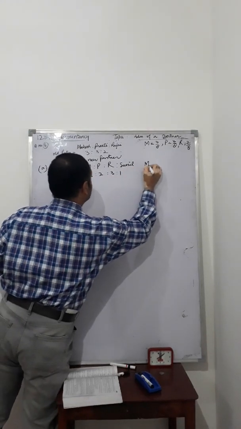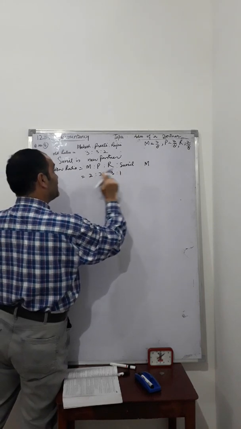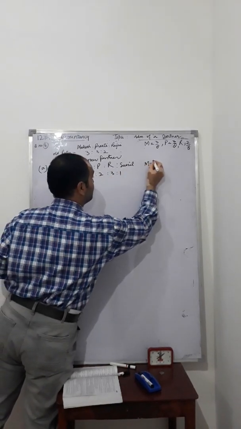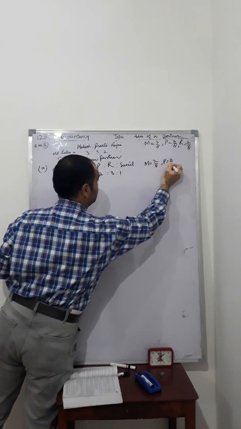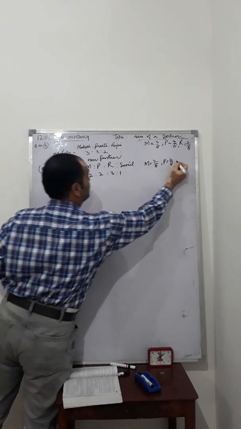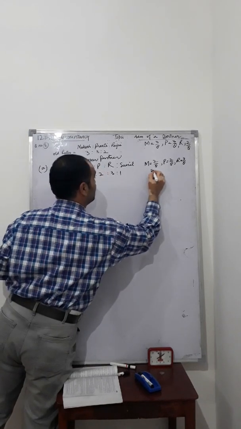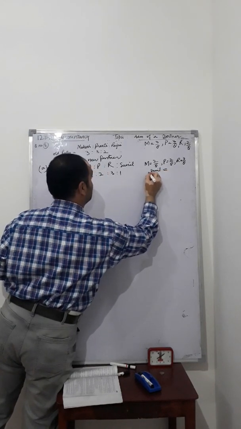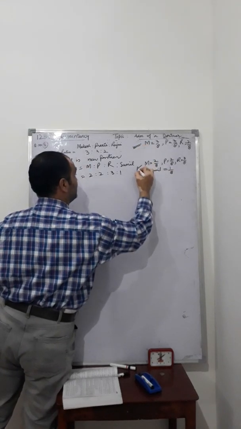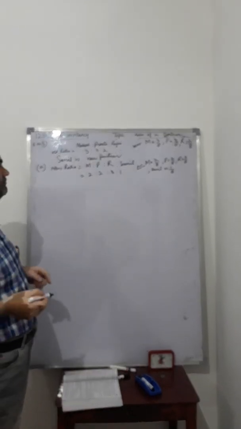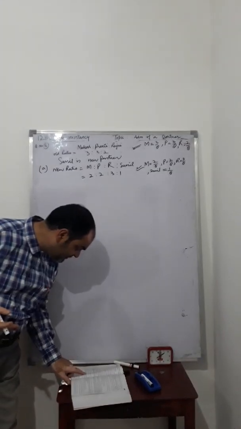Now 2 plus 2 plus 3 plus 1 is 8. Mukesh is equal to 2 by 8, Preeti equal to 2 by 8, Rajni equal to 3 by 8, and Sunil is equal to 1 by 8. This is the old ratio and this is the new ratio of the partners. Now we can solve the question.